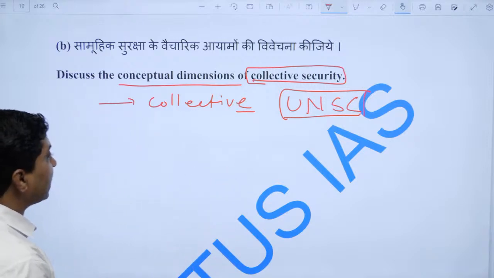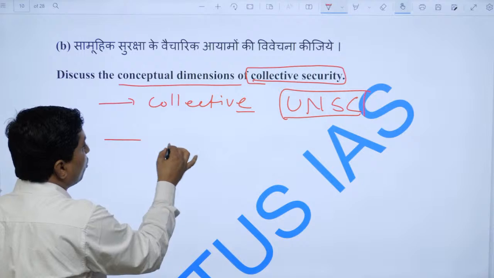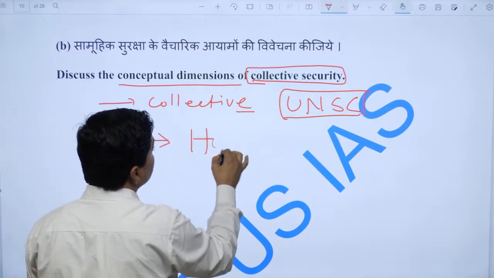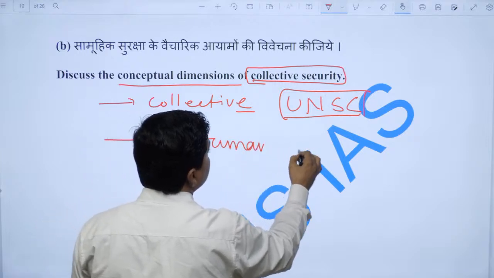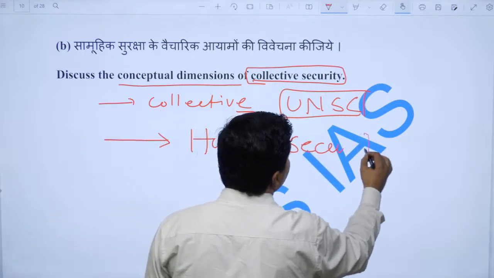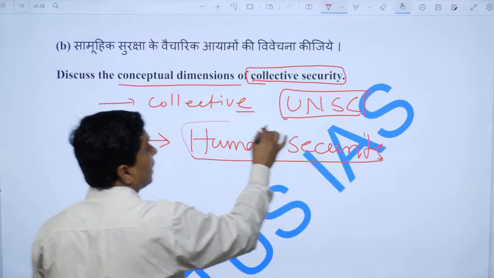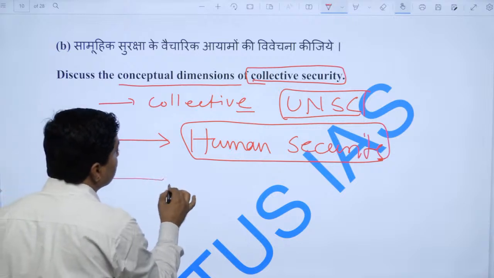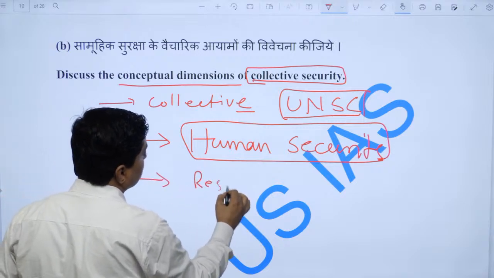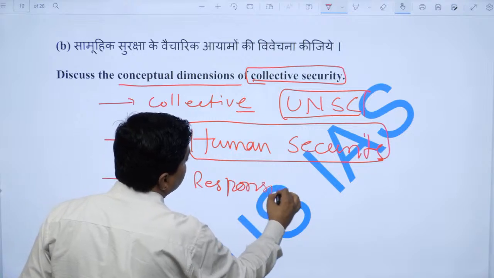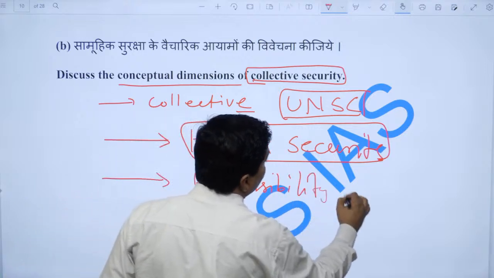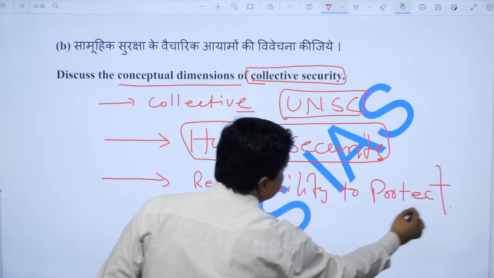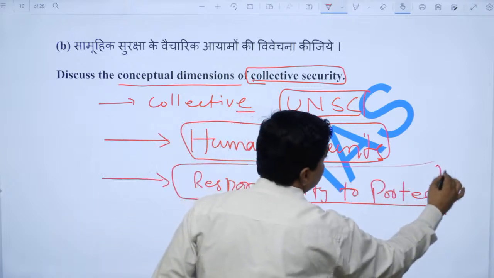Now if you look at 1990, there is one concept called human security. The human security is also one concept that is called collective security, right? And if you look at responsibility to protect, right, that also evolved as an extension of collective security.